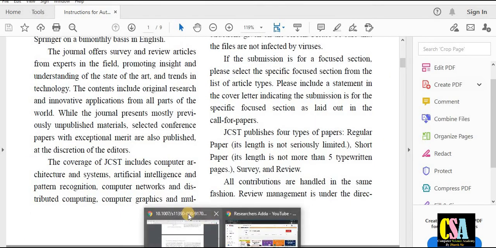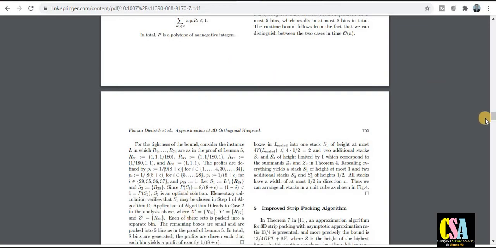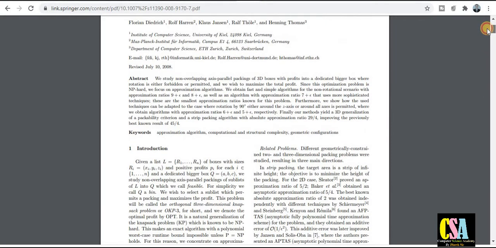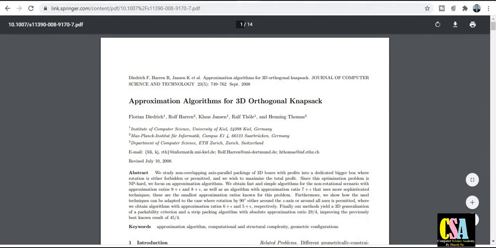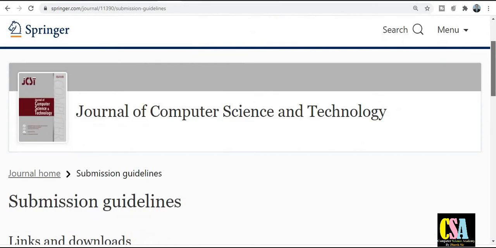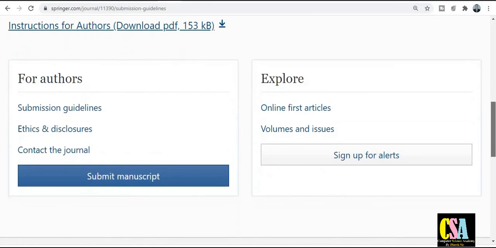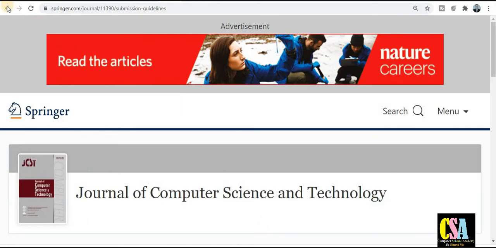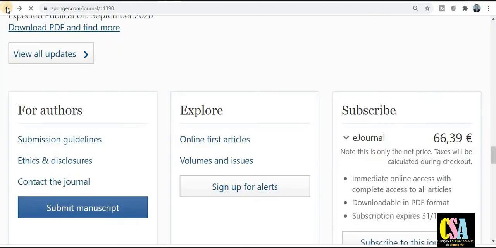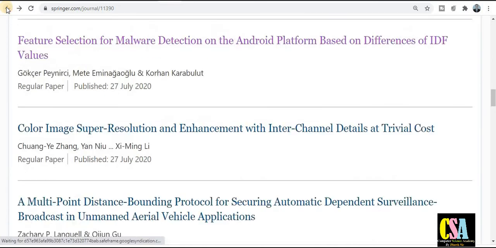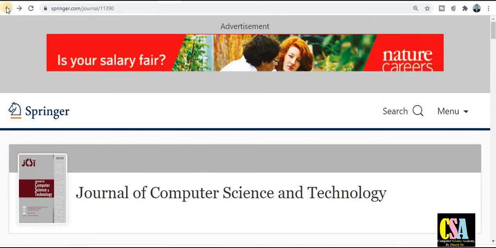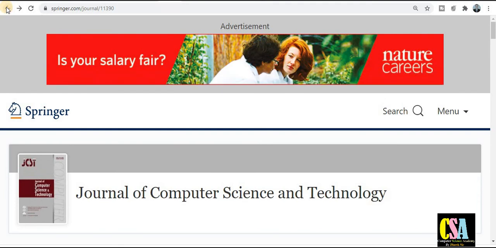This is a very important thing. This is a Scopus indexed journal and SCI indexed journal where you can publish your research papers. All the things are given here. Go to this particular journal and explore it if your research area comes under this category. This is a very good journal in the Springer category and in the field of computer science, and there are so many topics covered by this journal. So that's it for today.